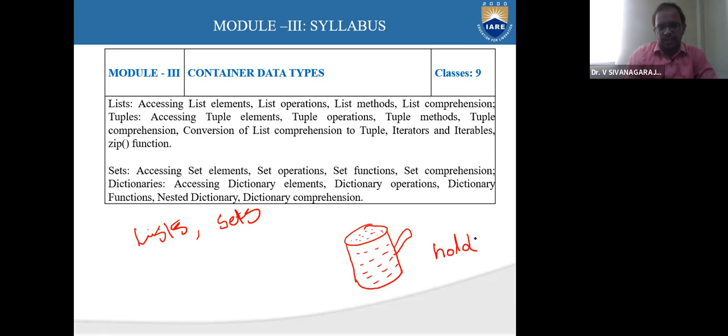It will hold initially. And whether the elements present in the container are going to be there permanently. Suppose I want to keep some water in this container. Whether the water in this container will be permanent or temporary.